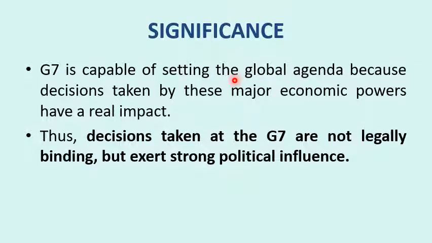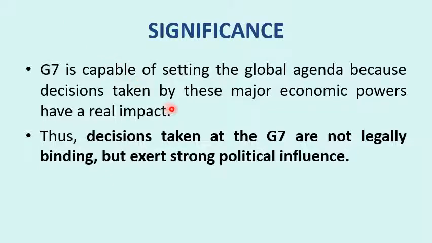So we'll understand the significance. G7 consists of powerful countries. Even now, some countries are powerful in G7. Even at the time of the 1970s, these were powerful countries. So G7 is capable of setting the global agenda because decisions taken by these major economic powers have a real impact.